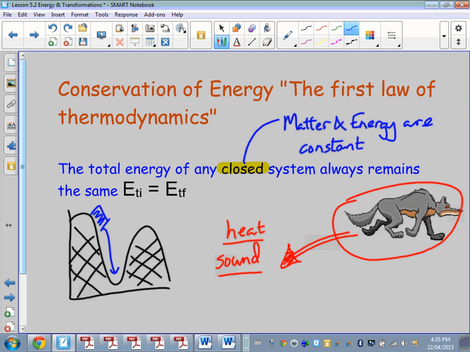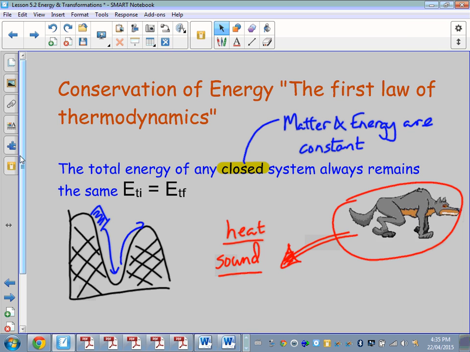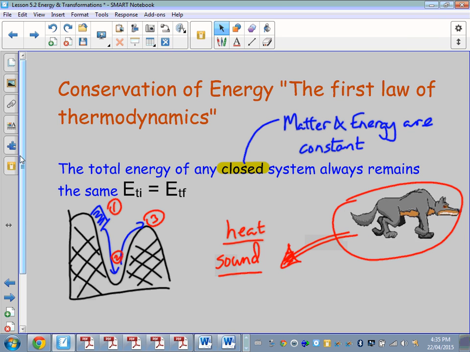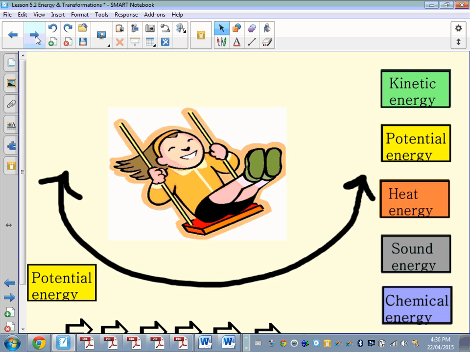So what we're saying is that the total energy of the carriage as it moves through the roller coaster, the energy at the top at section number 1 is equal to the energy at section number 2, which is equal to the energy at section number 3, if we ignore energy lost to its surroundings, if we can treat it like a closed system. So energy loss would be in the form of heat or sound.